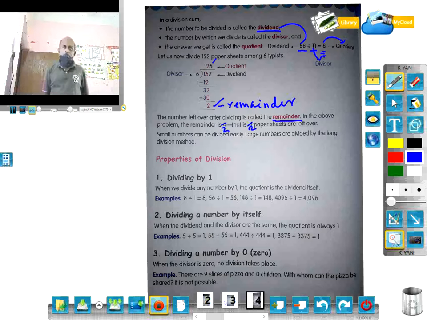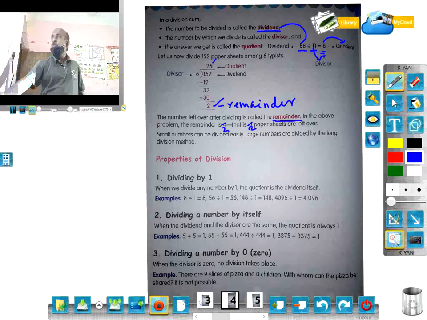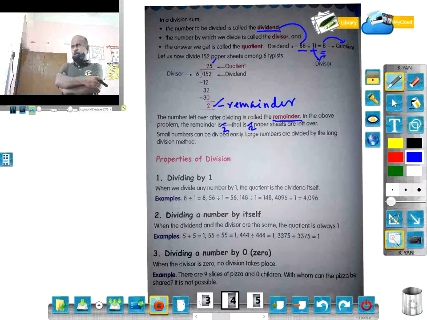Then properties of division. There are some properties of division, basically 4 properties. Let us go one by one. Dividing by 1: when we divide any number by 1, the quotient is the dividend itself. For example, 8 divided by 1 is 8. 56 divided by 1 is 56.